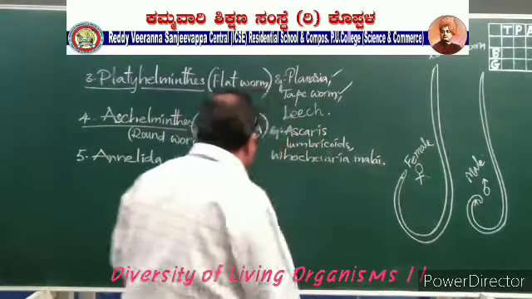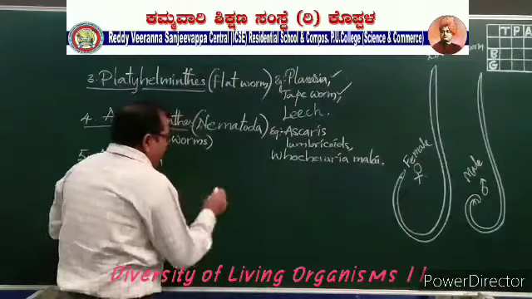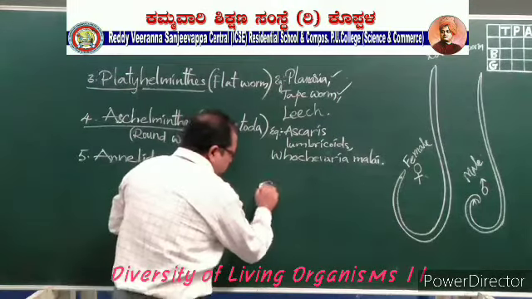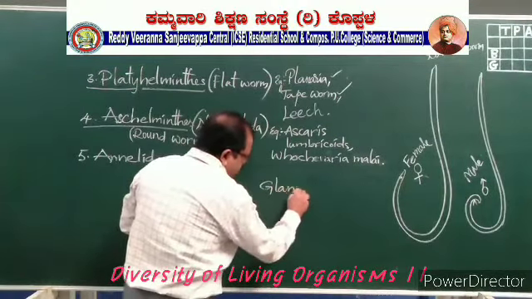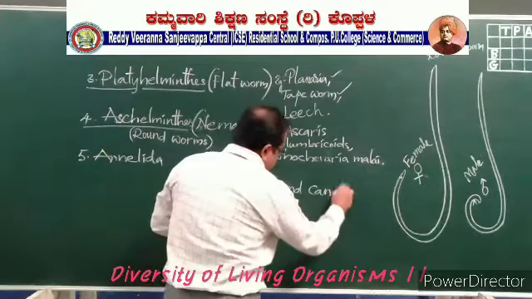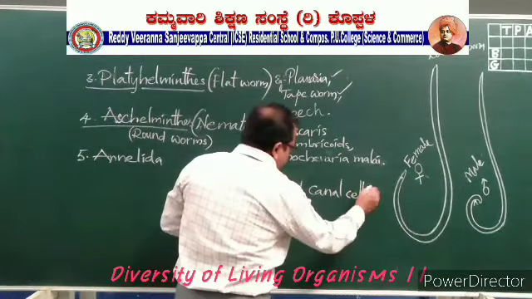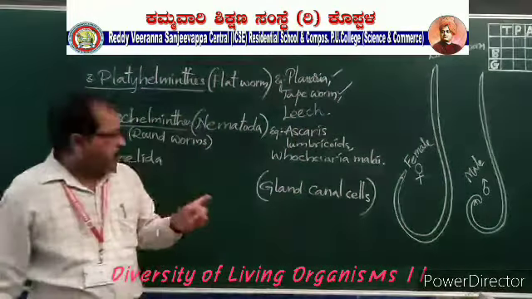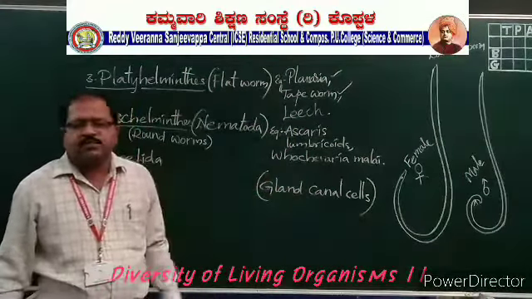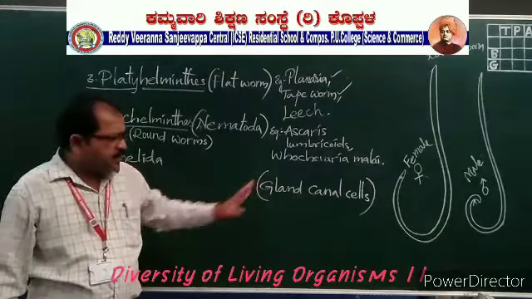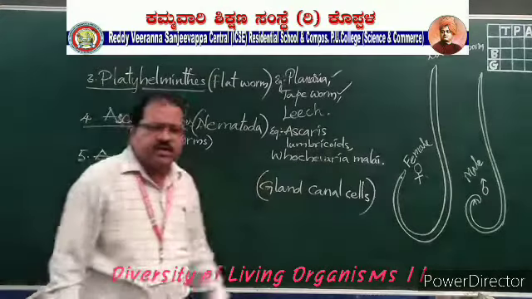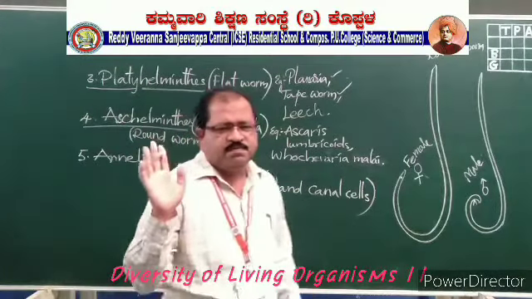Excretion will be taking place by a kind of specialized cells called gland canal cells. The excretory system is taken care of by gland canal cells. Okay, that is the excretory system. These excretory cells collect all the waste material and send it out of the body.